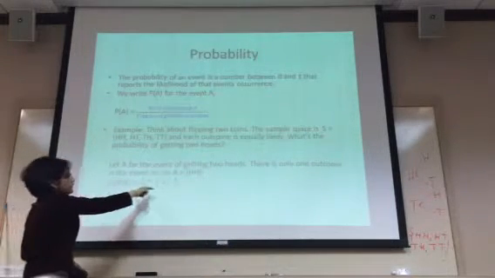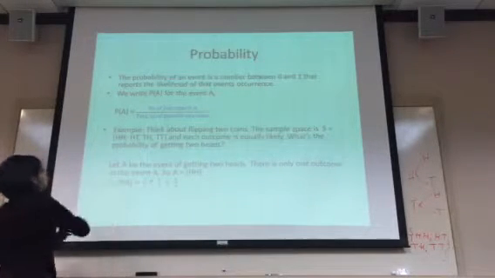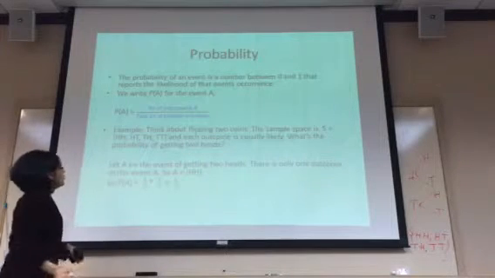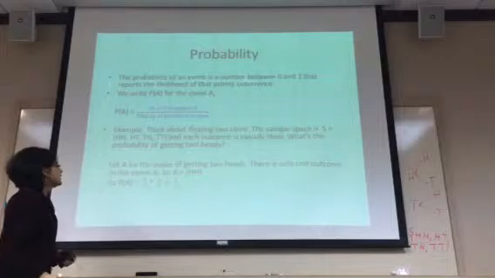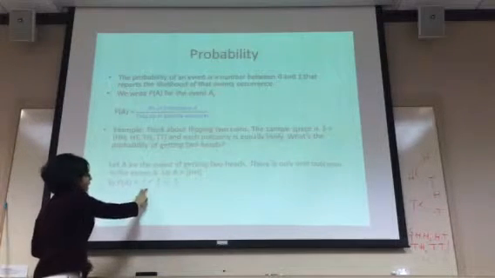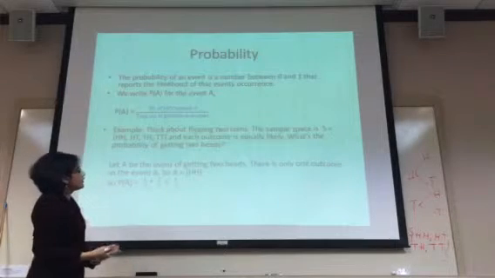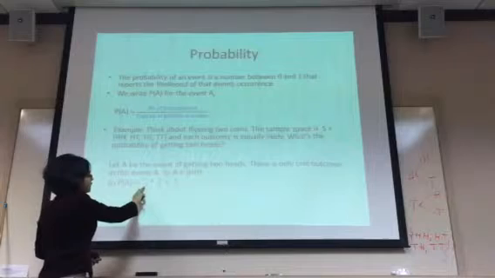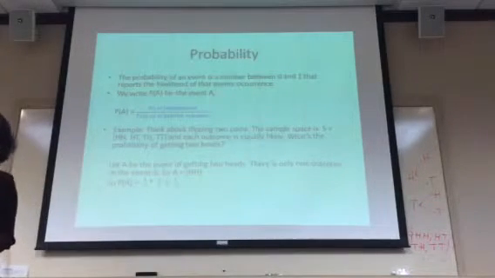Now, let A be the event of getting two heads. In the sample space, we have one sample point of getting two heads. So the probability of A, or the probability of getting two heads, equals half times half equals 1/4. As the coin is fair, or each outcome is equally likely, the probability of getting a head is half or 50%.